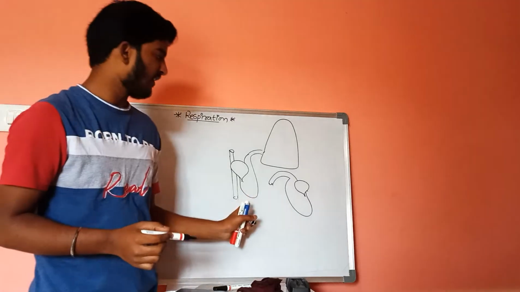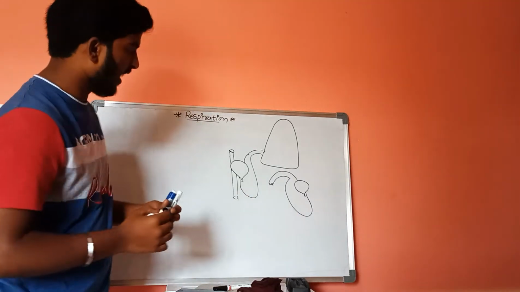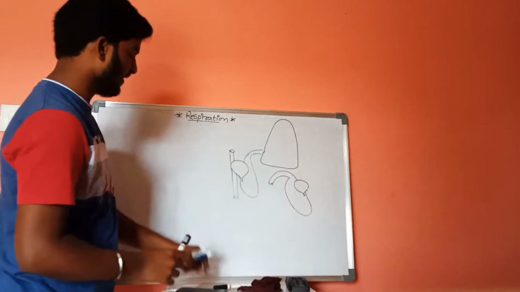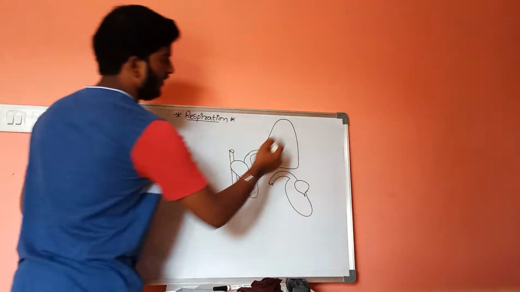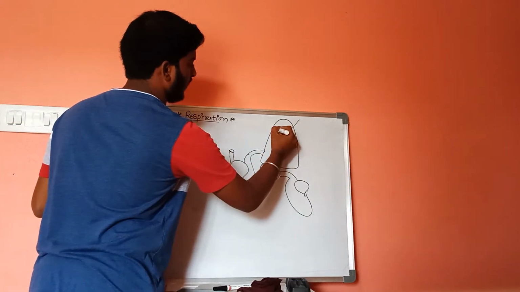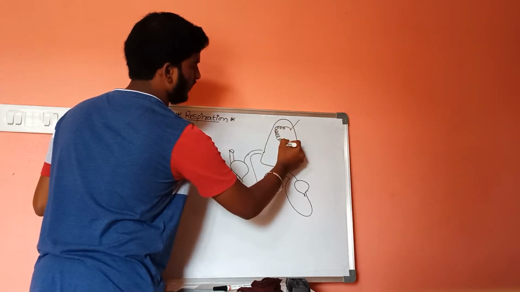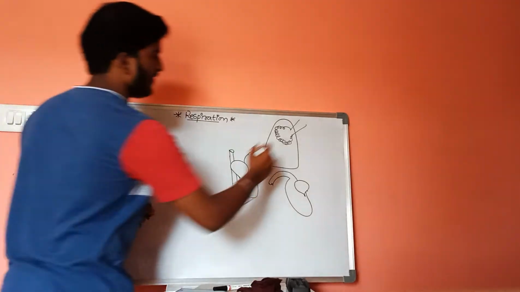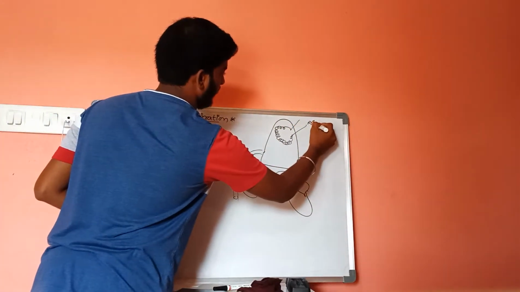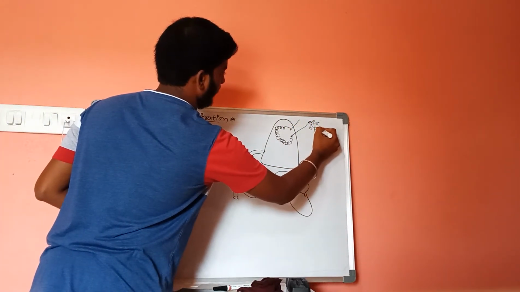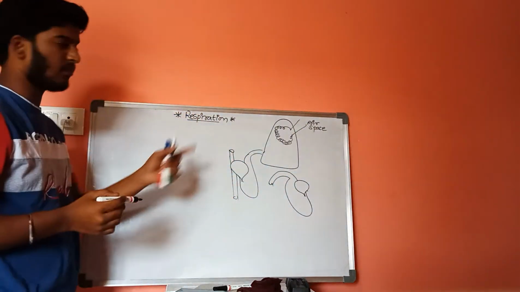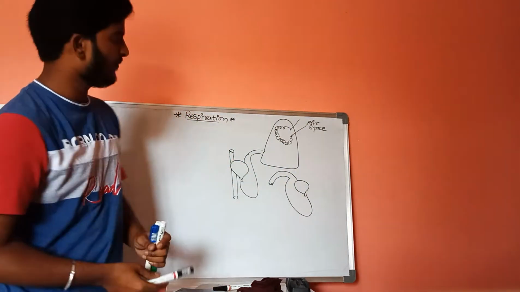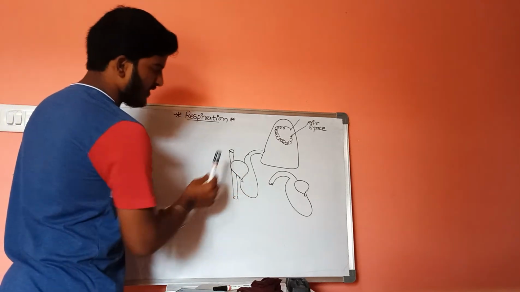This is the right ventricle, and this is the left ventricle, and here this is a lung, and this is the alveoli or air space.